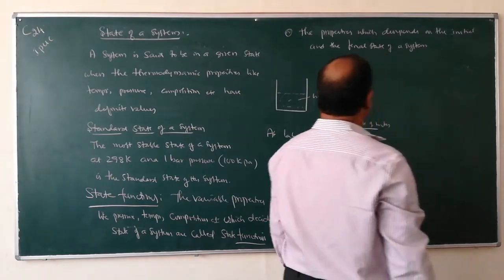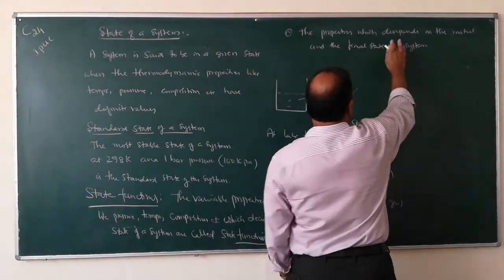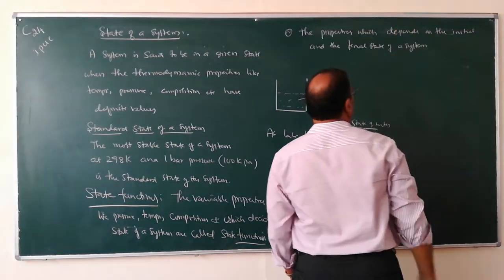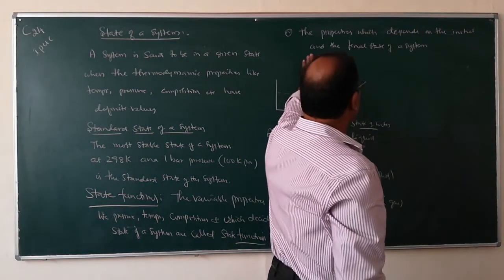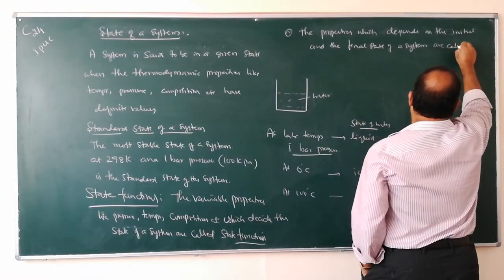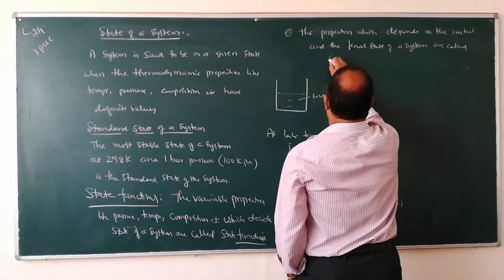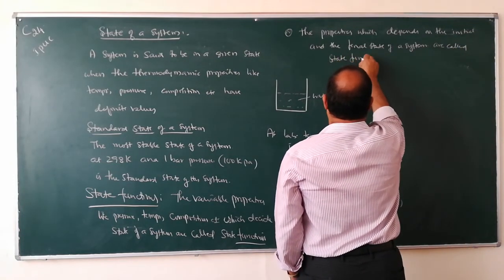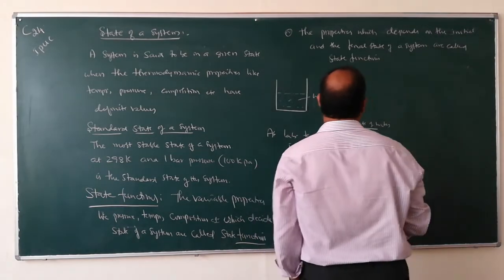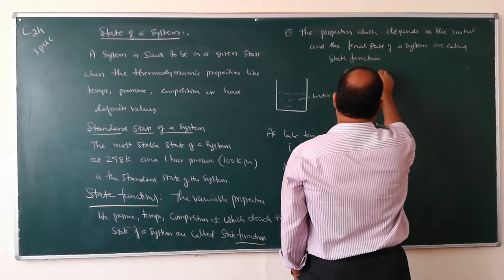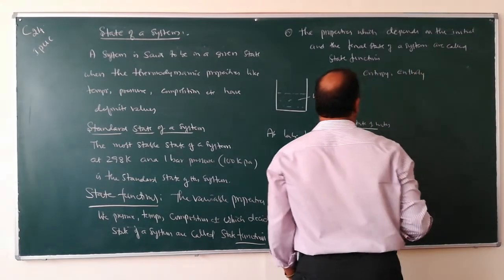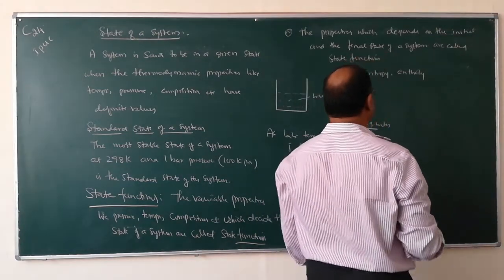The properties which depend on the initial and the final state of a system are called state functions. Example: entropy, enthalpy. These terms you are going to learn in later classes.